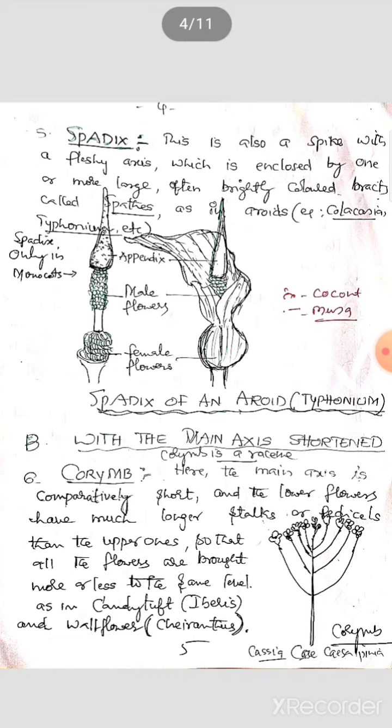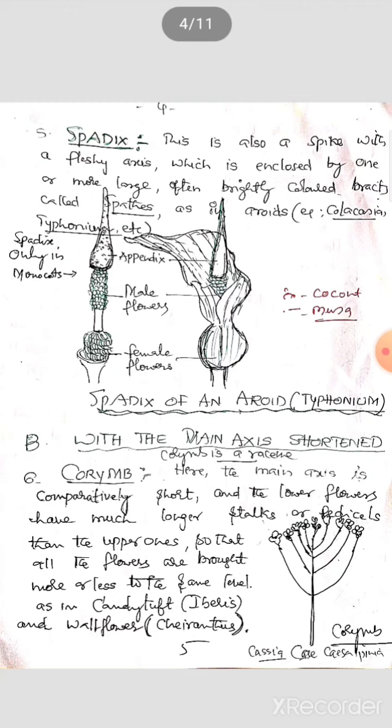This is corymb. Here the main axis is comparatively short. You can see the picture also here. The lower flowers have much longer stalks or pedicels than the upper ones, so that all the flowers are brought more or less to the same level. You can see a number of stalked or pedicelled flowers are there.